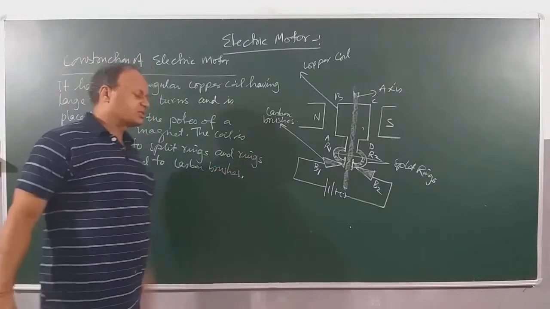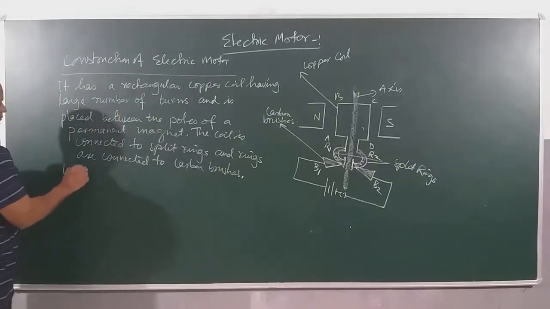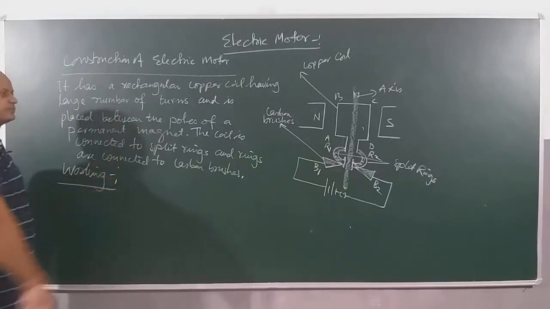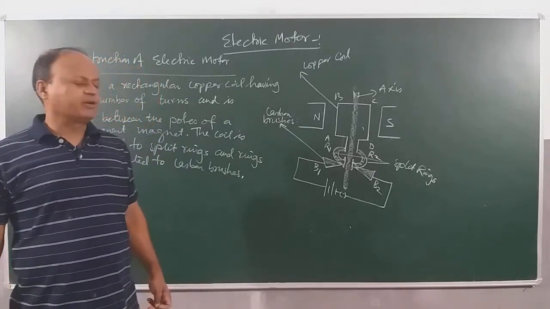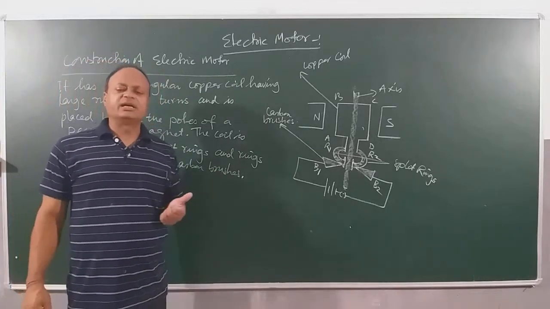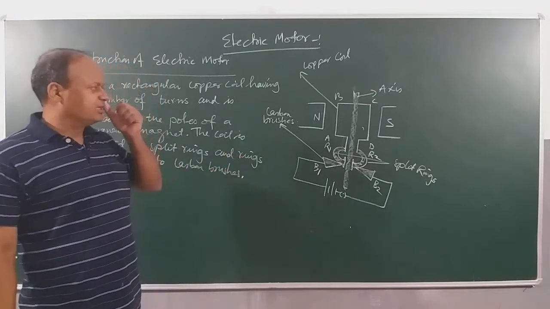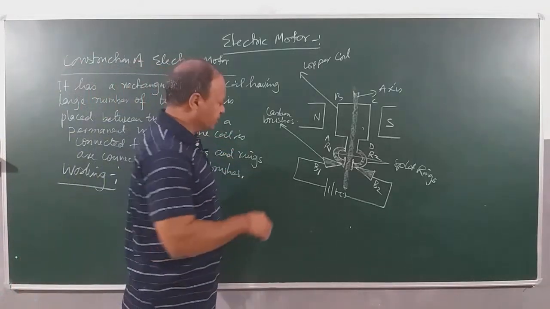Now how does it work? Working. How does it work? Children, working is very easy. It works on the principle of force experienced by a current carrying conductor in a magnetic field. We discussed that earlier. That is exactly the principle itself, and what exactly is happening? Now look at the diagram.